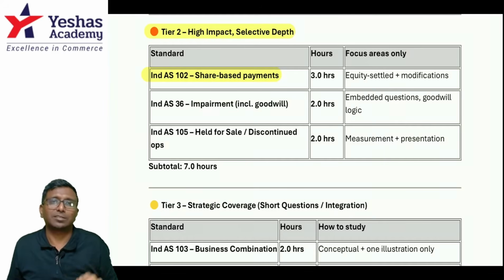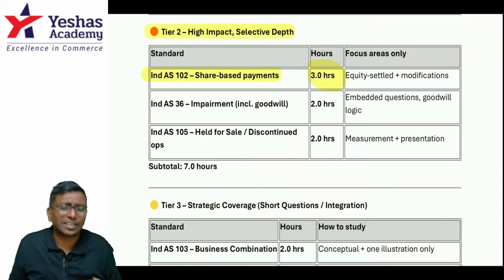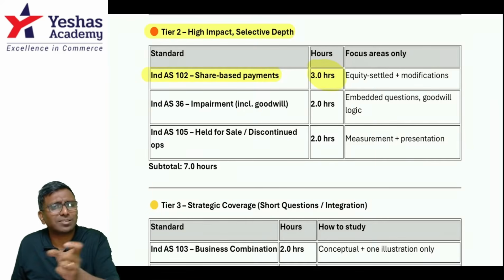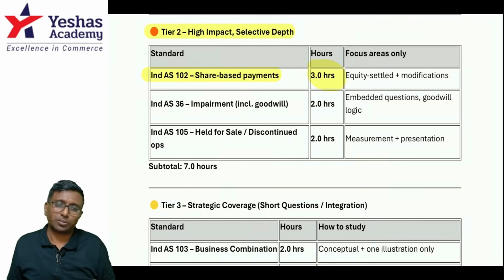But yes, still you just need to have a relook at it, right? All this can happen. You can solve one master class sum or two sums. If you solve one for SAR and one for the modification of ESOPs, that's it. That is more than sufficient. 3 hours also will be very sufficient to handle this.